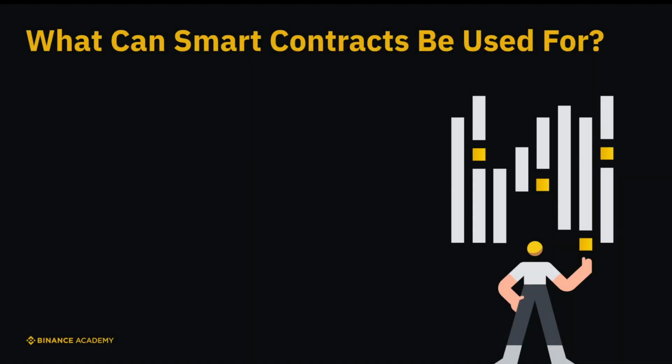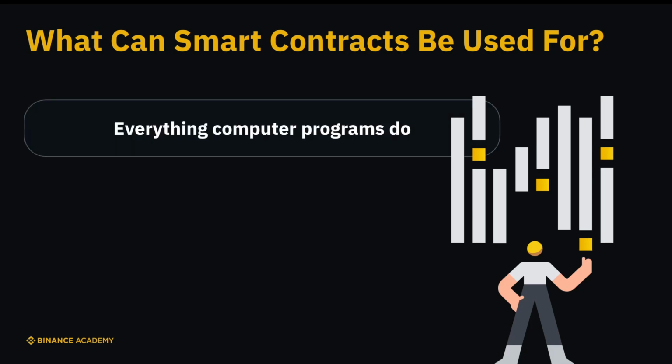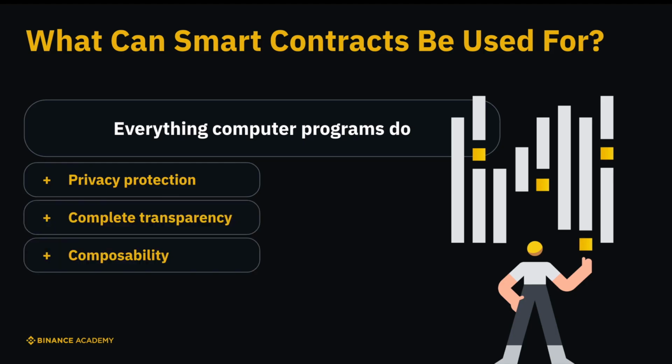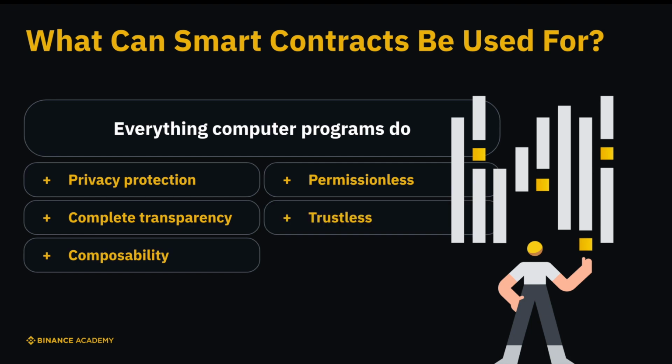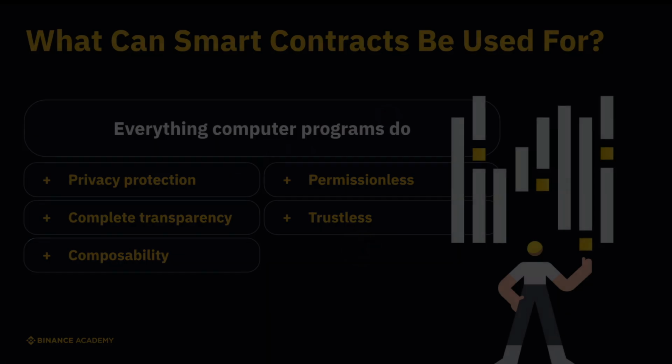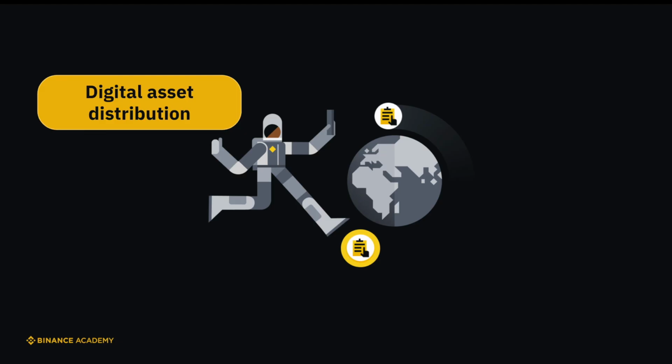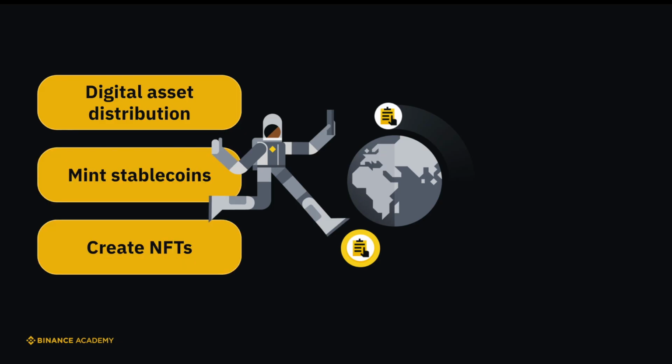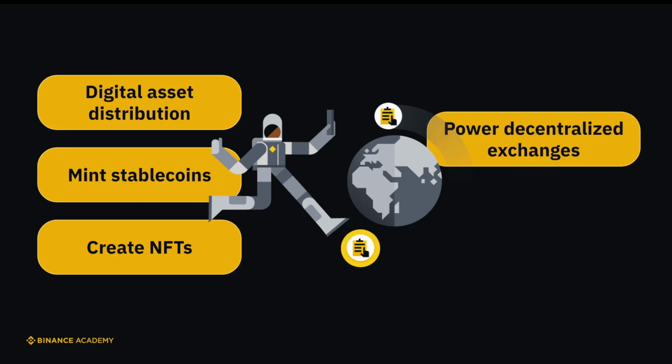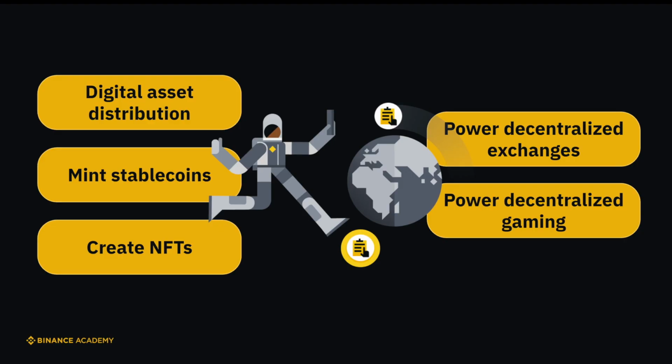So smart contracts sound great, but what can they be used for? Well, they can do everything that computer programs do, with the added benefit of privacy protection, complete transparency, and composability, while being permissionless and trustless. Smart contracts can be used for applications ranging from the creation and distribution of digital assets, minting stablecoins, and creating unique digital items like NFTs, to powering decentralized exchanges and decentralized gaming.